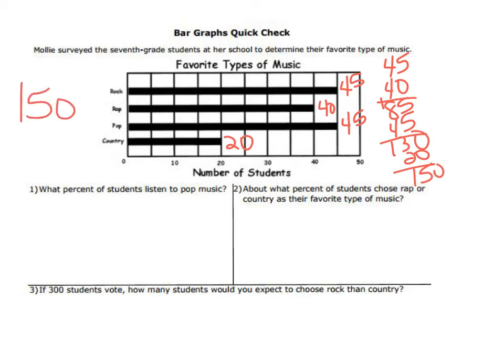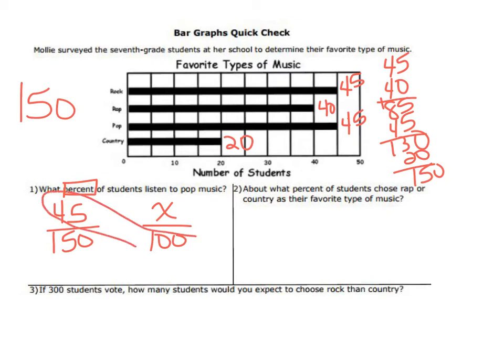Okay, so it says, what percent of students listen to pop music? Because we're looking at pop music, we know it's going to be 45 students out of 150. And since we're looking for percent, we're going to put that as 100. So now all we have to do is cross multiply. 45 times 100 is 4,500 divided by 150.